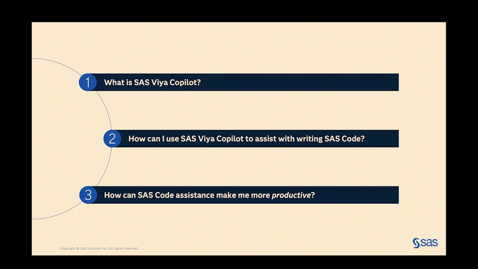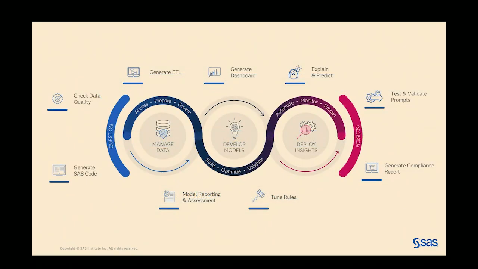But before I dive into that, I wanted to zoom out a little bit and talk about SAS Viya more generally. Because when we're talking about these productivity gains, what exactly is it that we're becoming more productive doing? So this is a graphic that you might have seen before, and I can almost guarantee you're going to see it again before the conference is over, because this is what we do at SAS. It's called the Analytics and AI Lifecycle, and it describes the entire process of working with data, from the very beginning, when you first have a question about your data, to the very end, when you take your insights and your results and you translate them into business decisions.